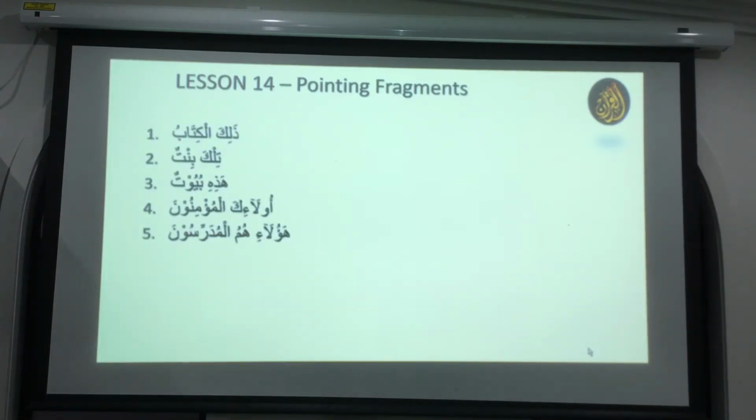We already did this. Zalika kitabu. Let's look at the second one. Tilka bintun. What will be the translation, Brother Tanvir? Do you know that bintun means girls, daughters? Okay. So tilka bintun. Look at this. Is there any alif lam before bintun? No. So it is a sentence then. And tilka means those. So those are girls.